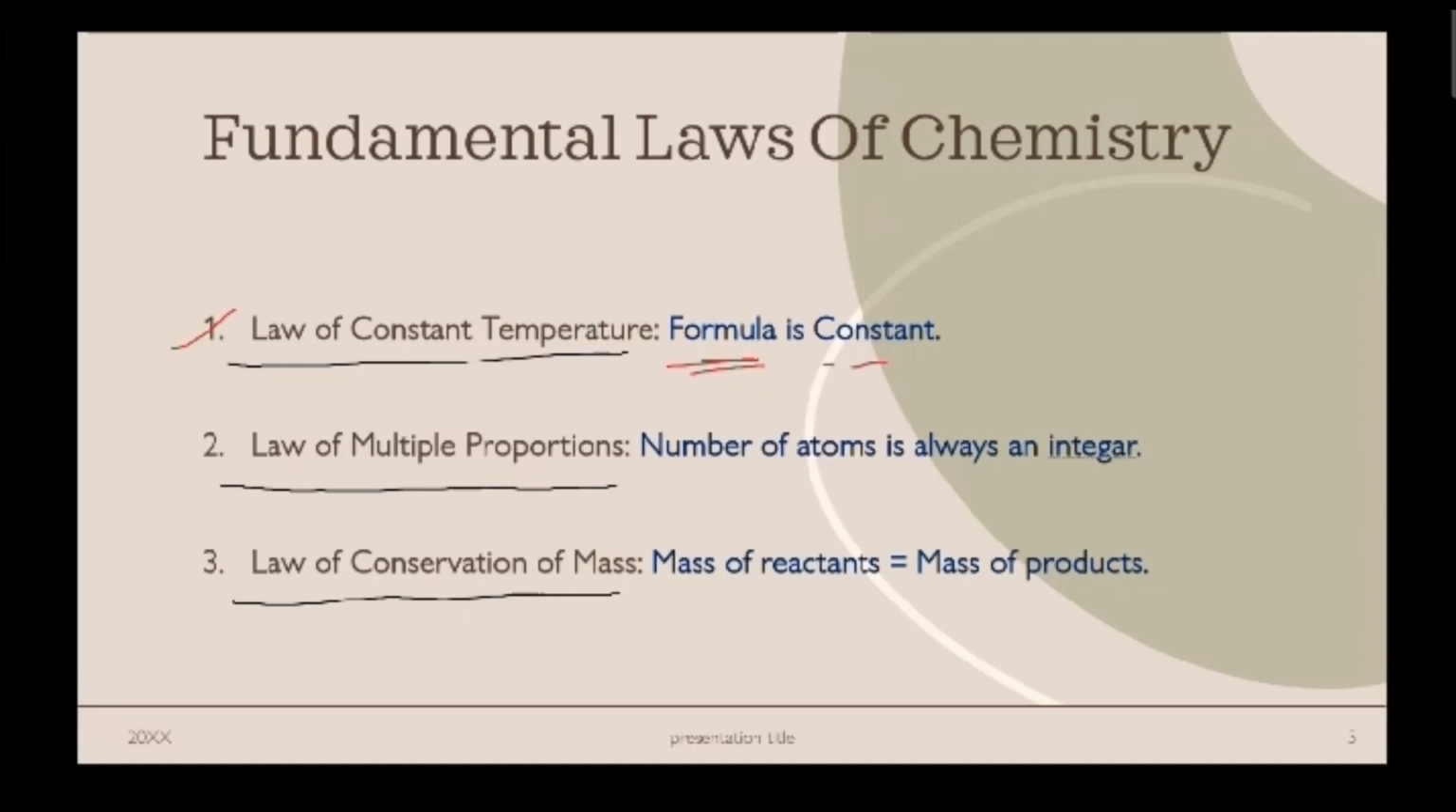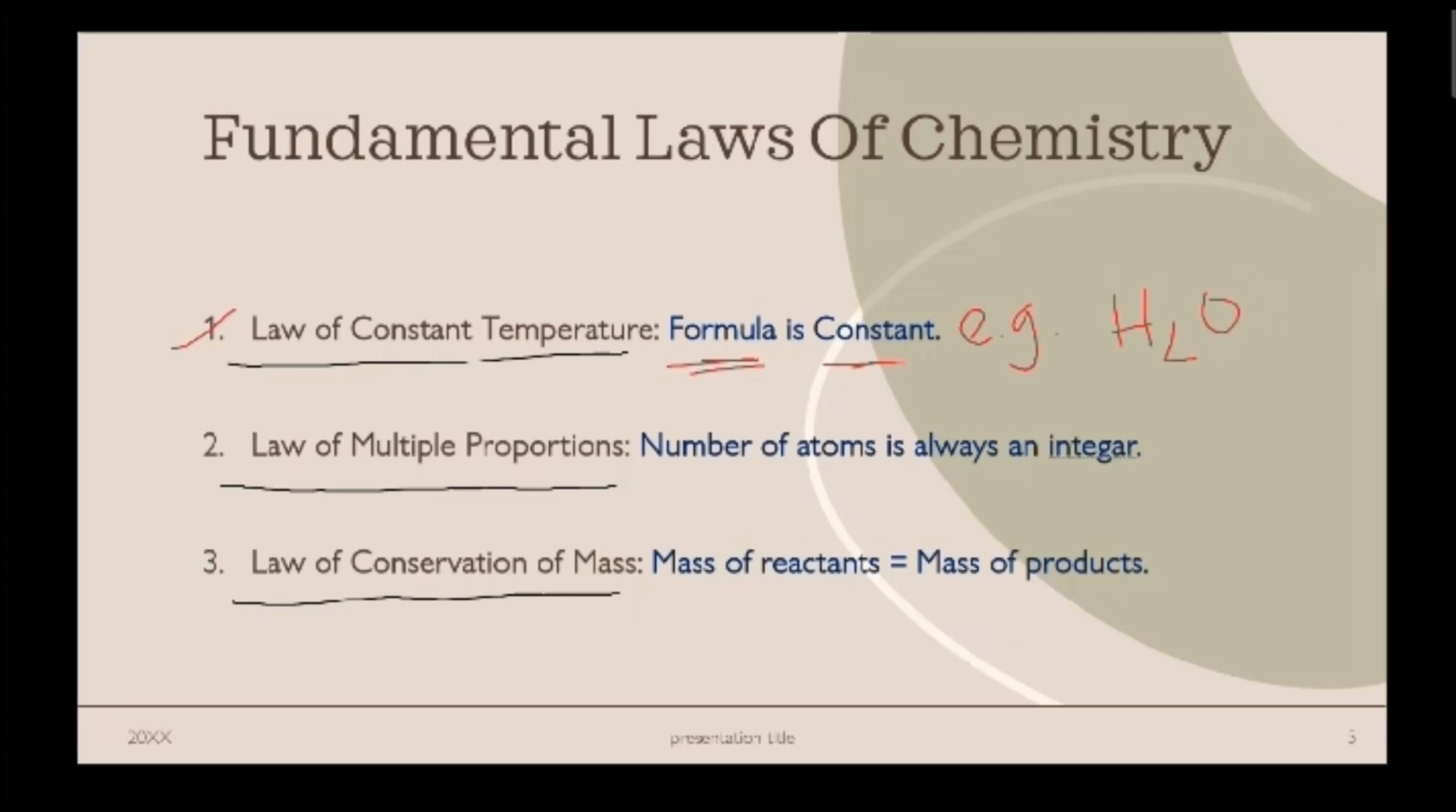Law of constant composition means that the formula is constant. So if the formula changes, the compound will also change. It won't remain the same. For example, water. Its formula is H2O. If the formula changes, the compound won't remain as water. Let's move to the next one.